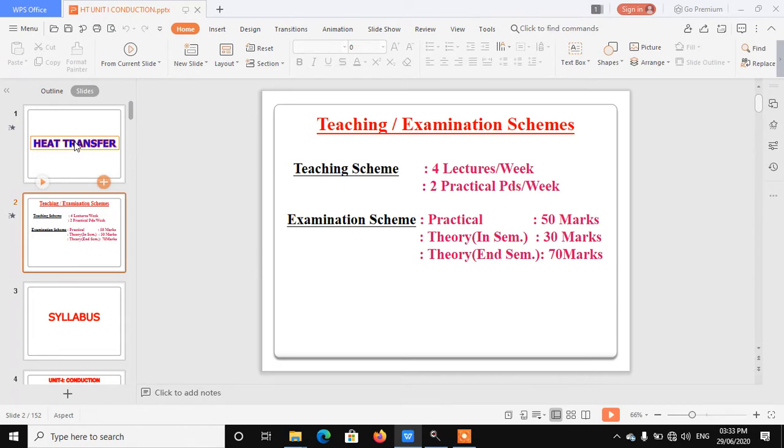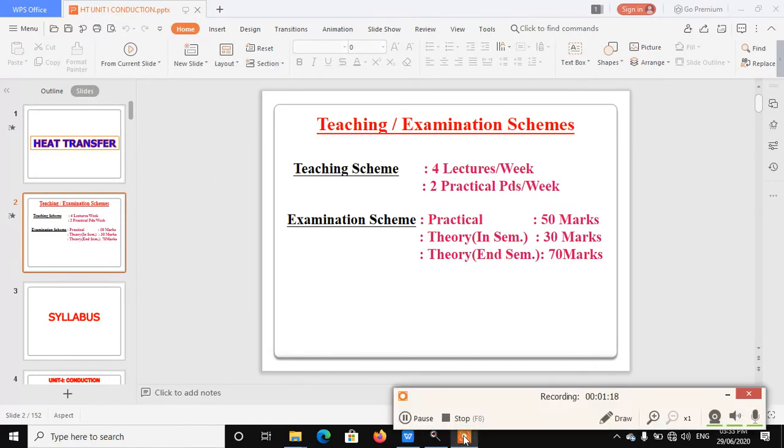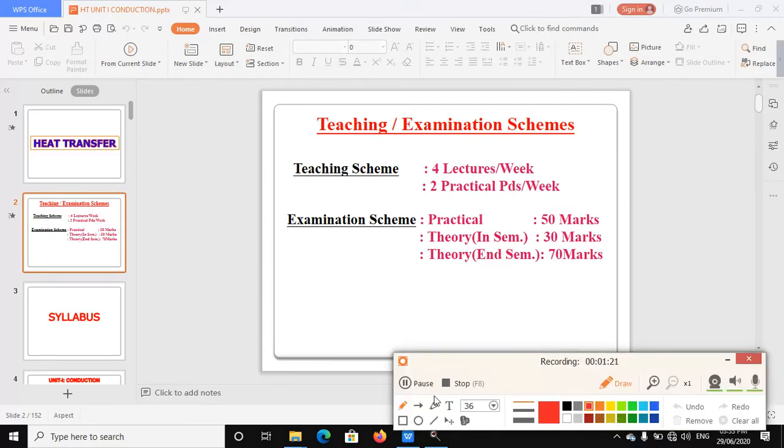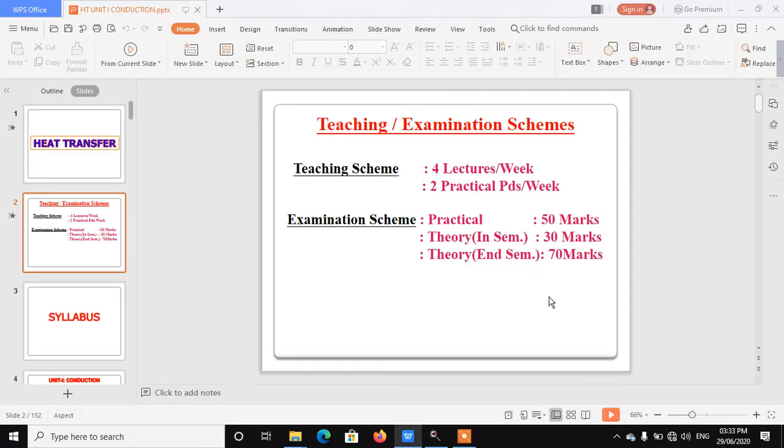After that, the examination scheme is very simple. Everybody knows what the examination scheme is, but just recall it. The practical marks or external practical examination is for 50 marks, and the in-sem examination is for 30 marks on the first 3 units. After that, the end sem theory examination is for 70 marks. So the total becomes 100, and the total weightage for this subject is 150 marks including the practical.